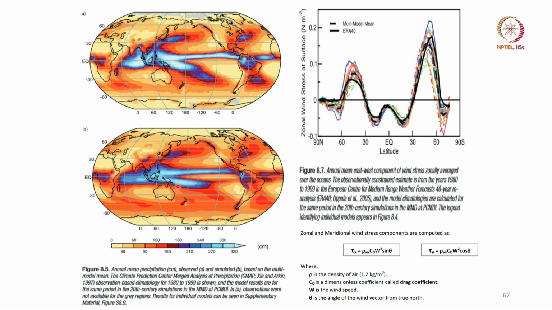On the left we have the rainfall pattern, annual mean. Observed is here, model is here, multi-model mean, and overall you can say it is quite good.